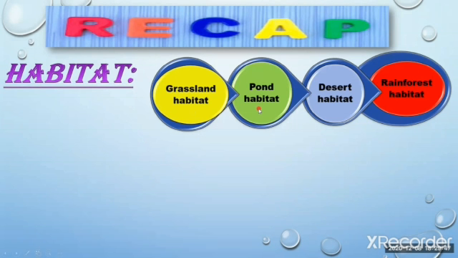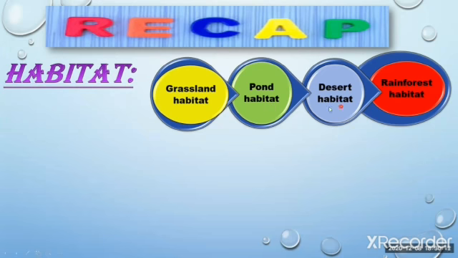The second is the pond habitat, which is also called the aquatic habitat. In it there are different plants like algae, water lily, duckweed, etc., and animals like fishes, snails, frogs, etc., present because they are aquatic.